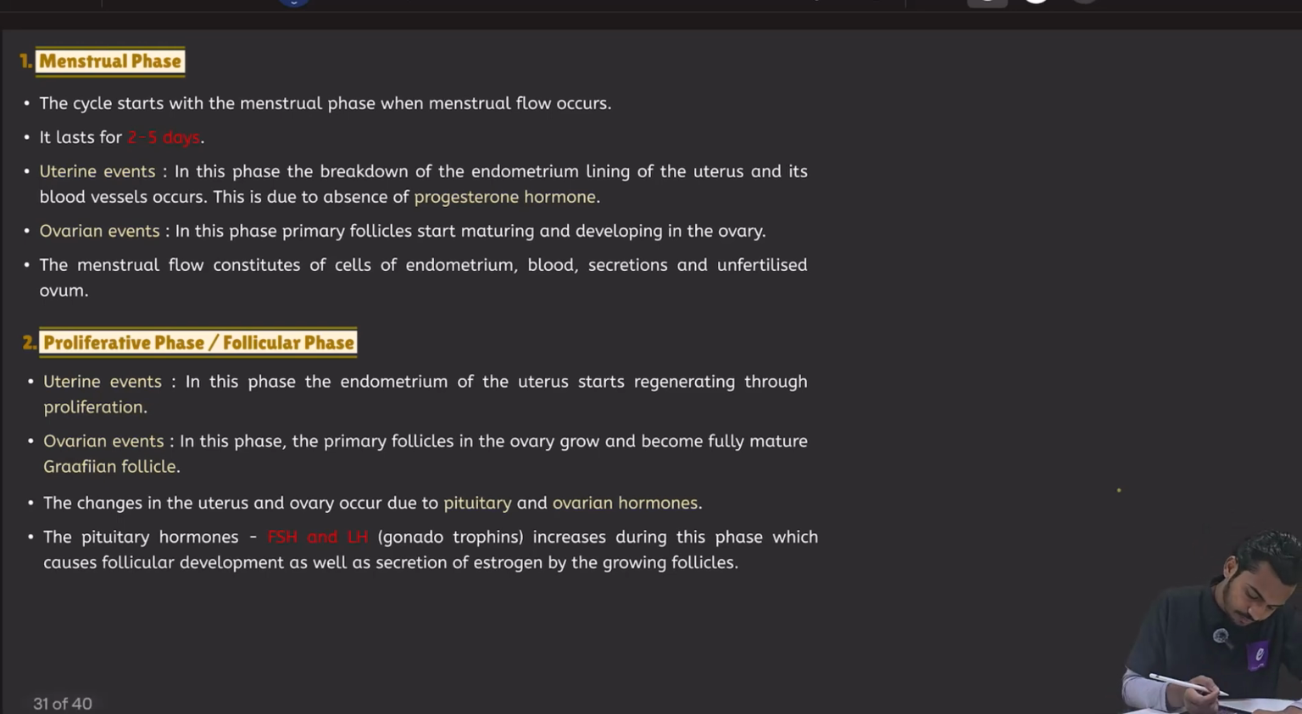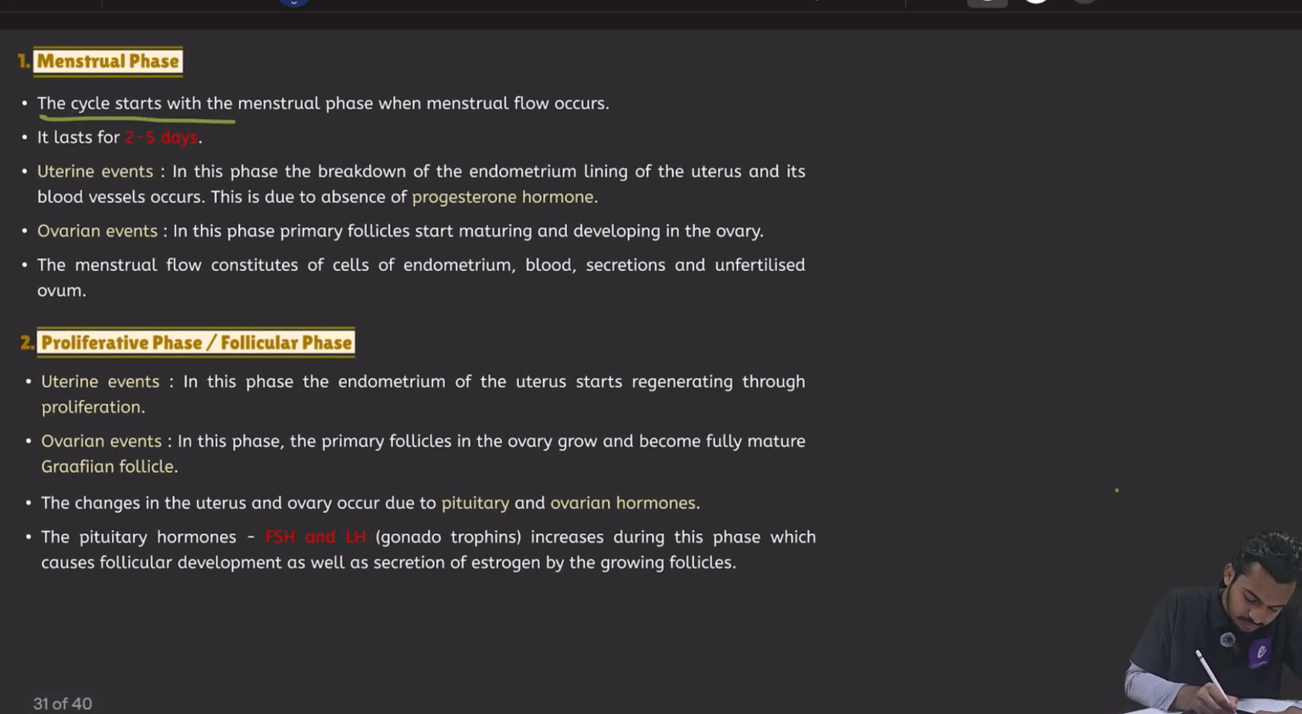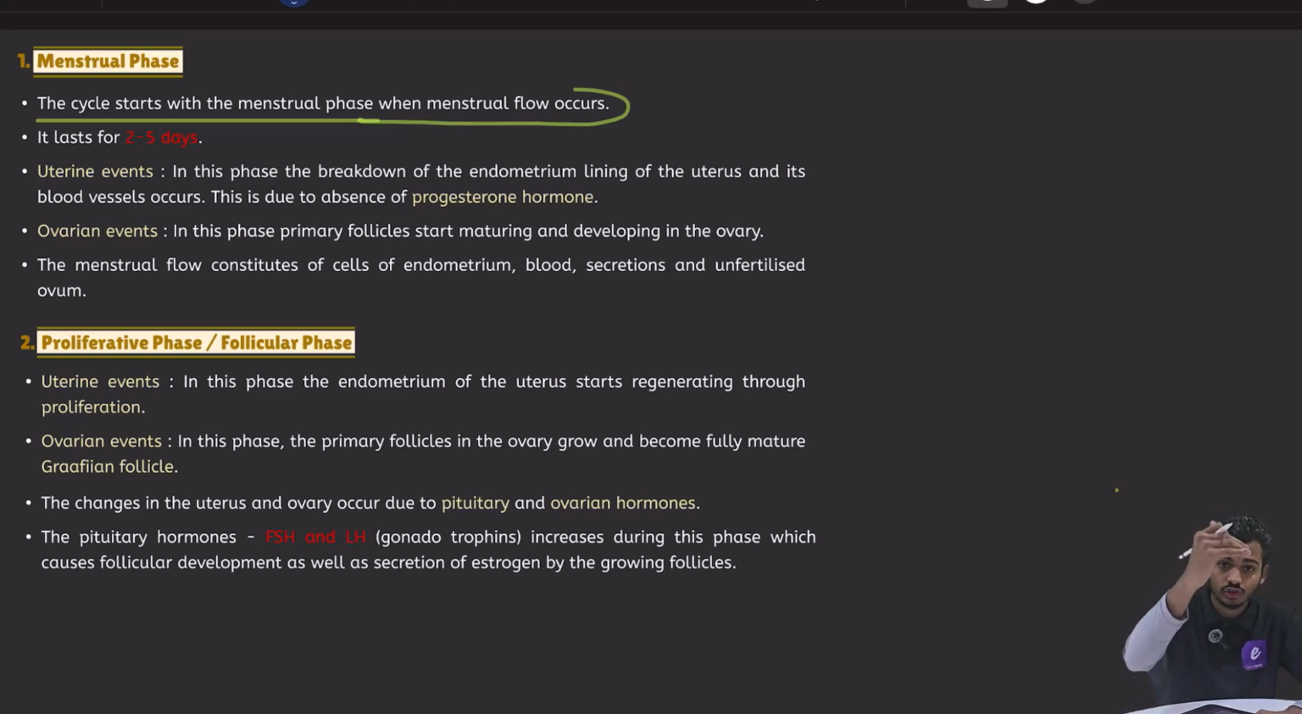Okay, now see here, first what happens, we can see here. The cycle starts with the menstrual phase when the menstruation flow occurs. So the day menstruation occurs, a new cycle has started. It lasts for 2 to 5 days. In some places it is 3 to 5 days, in some places less than 8 days. Okay. Now uterine events. What will happen in the uterus?